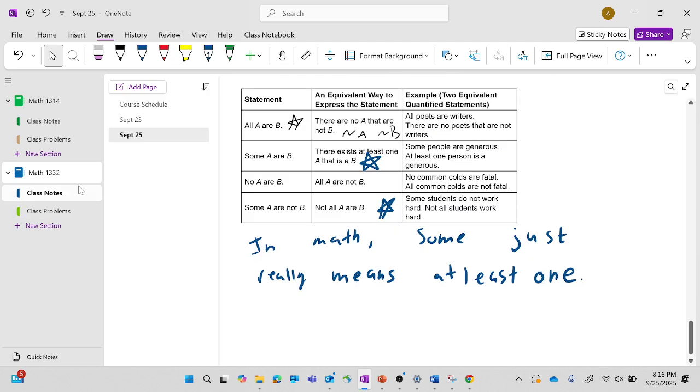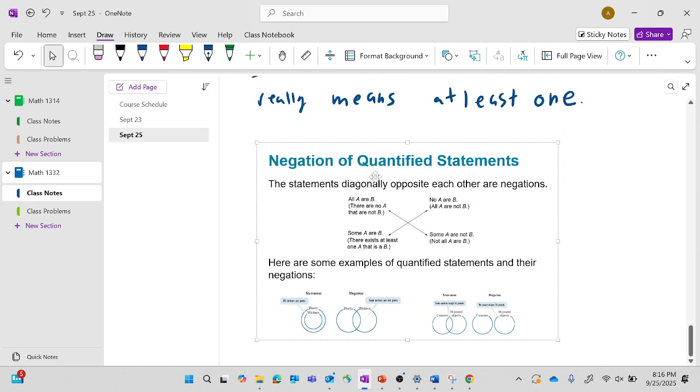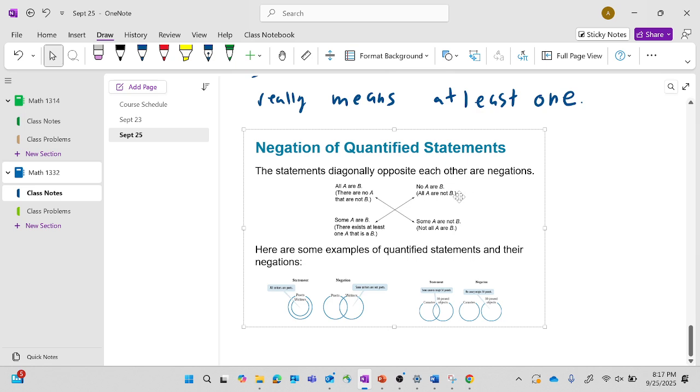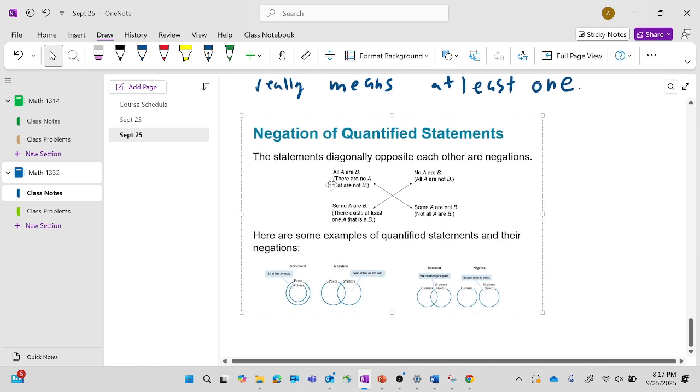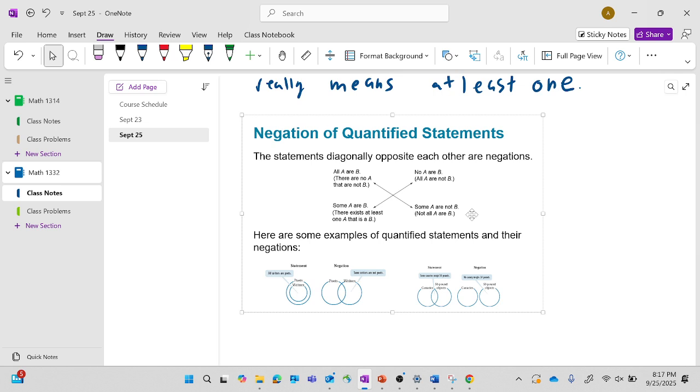So let's look at this. Negation of quantified statements. The statements diagonally opposite each other are negations. All A are B. Some A are not B. These are negations. There are no A that are not B. Some A are not B. Not all A are B. Right? So some can still negate the word all, because if all A's are B's, well, if some of them are not B, that's still kind of the opposite of it, right? They still kind of cancel each other out. One's true. If some of them are not, well, then that's a negation. It's not true anymore, right?